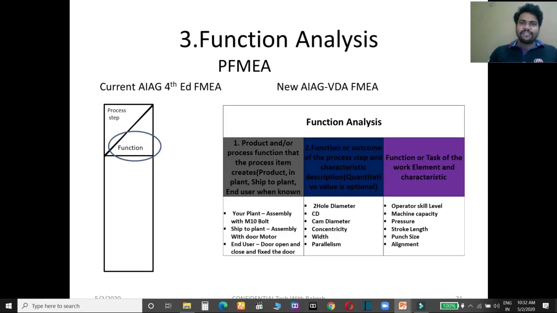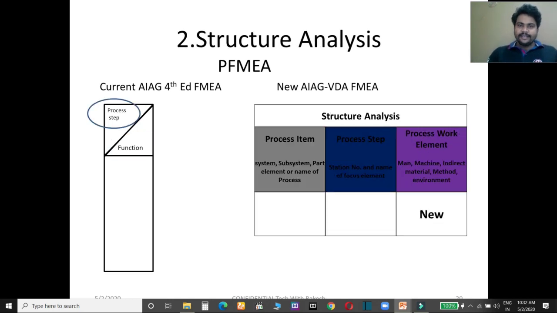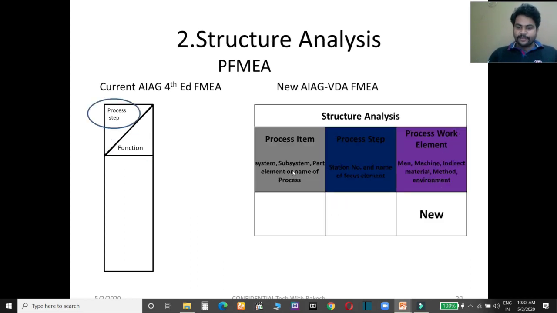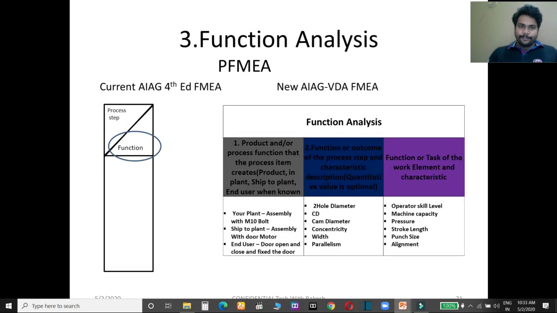Here we will discuss function analysis. Guys, we will see that here three columns are shown in three different colors. All these three different colors are also linked with function analysis. So this column is related with process item, which means that both columns are linked together. This is also a change in this PFMEA, where you can show the linkage with color.